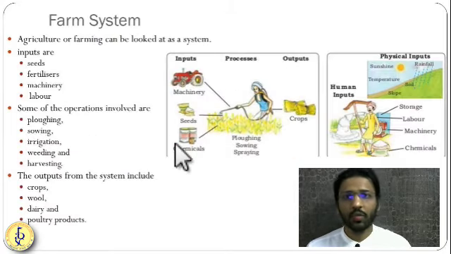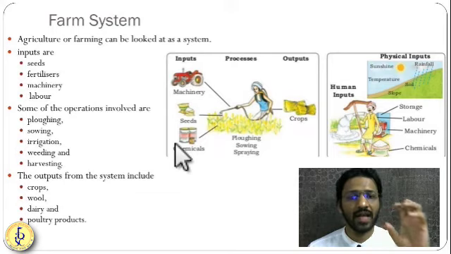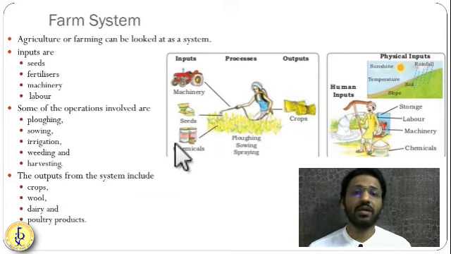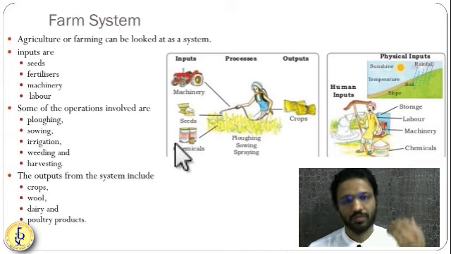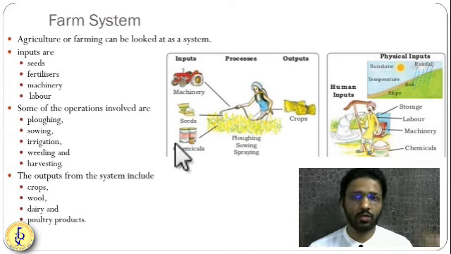So now, when we are talking about agriculture, let us consider agriculture as a system. We have heard the word ecosystem. So system means what? System means it has components. It has certain inputs, it has certain processing going on, and it has certain output. That input is getting converted into the output.